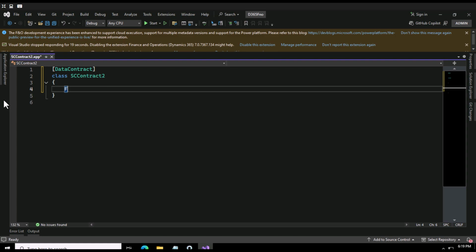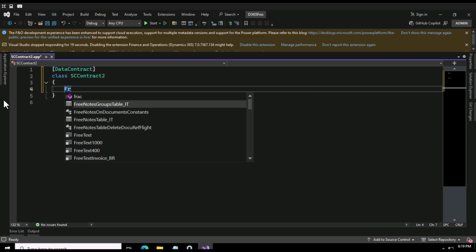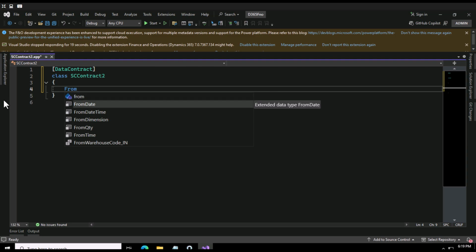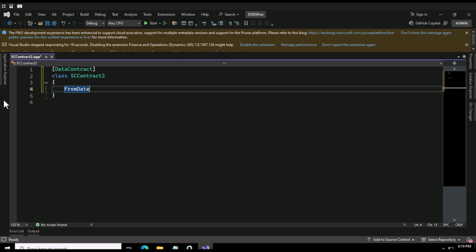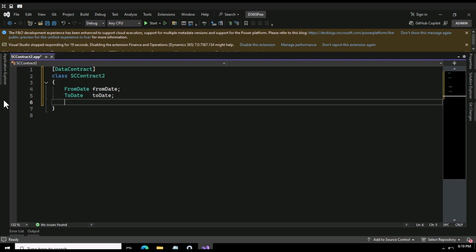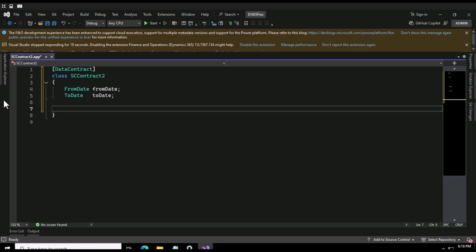If you are doing it for the first time, you need to have patience, and if you are already a pro, you might already know what I'm going to do. I'm going to define two dates, from date, and I will name this as from date. I will use one more date, that is to date, and then here I will say this as to date. Alright, we are done until here.